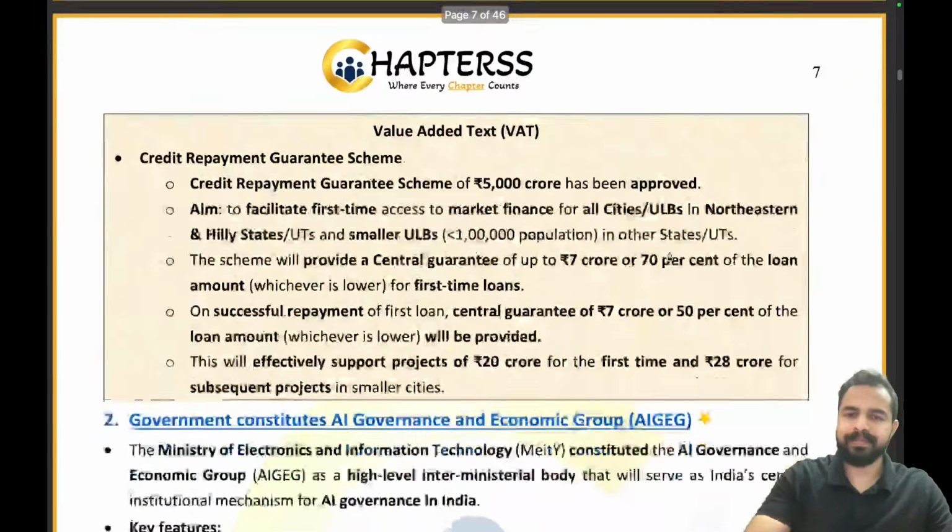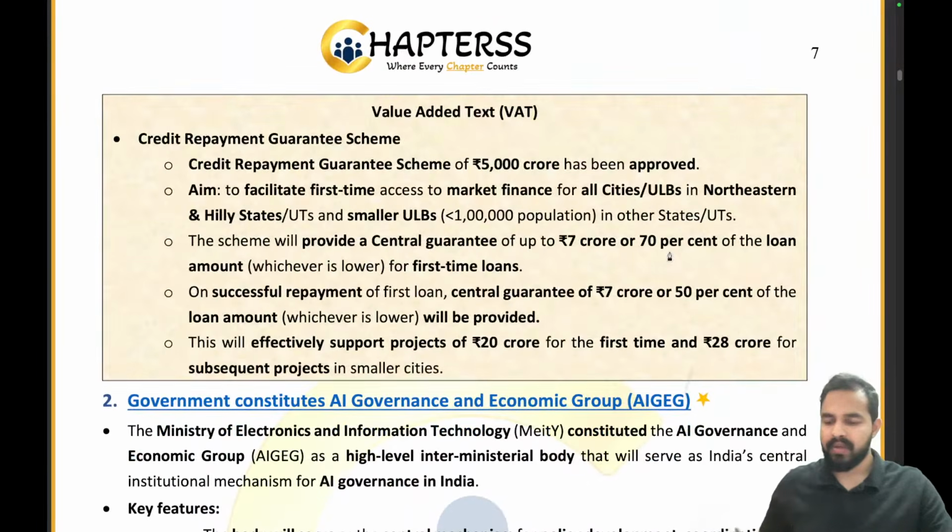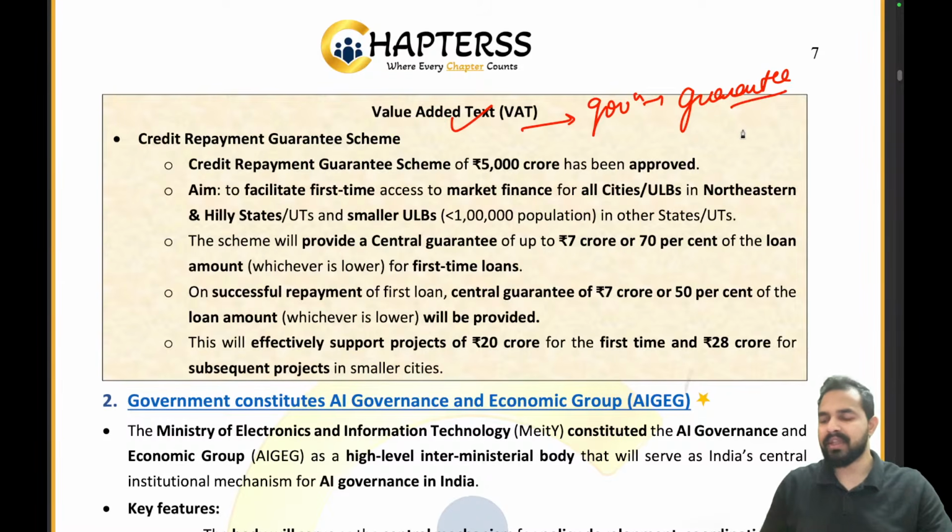Clear to everyone? Let's move ahead to the credit repayment guarantee scheme. I already told you that under this government is providing the guarantee, and then only they will be given the loans, right? So credit repayment guarantee scheme of rupees 5,000 crore has been approved.